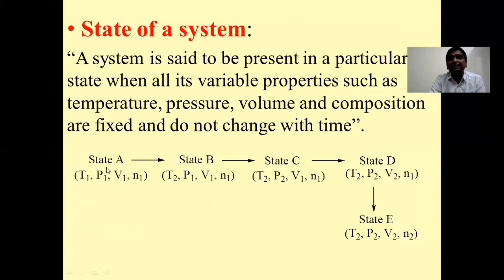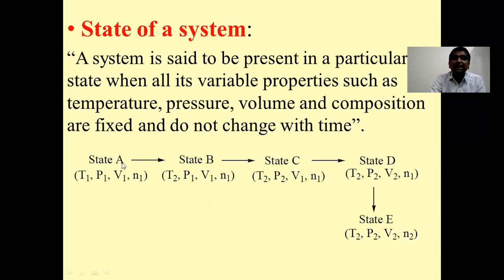Now look at state A and state B. Here temperature is T1 and here temperature is T2. Pressure, volume and number of moles remain constant in state A and state B. Even so, we say that the system has changed its state.